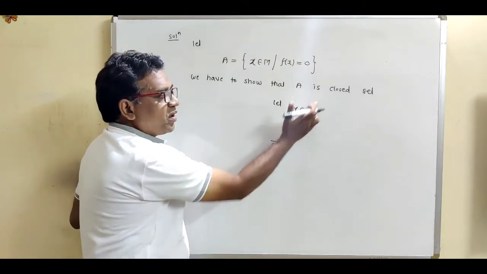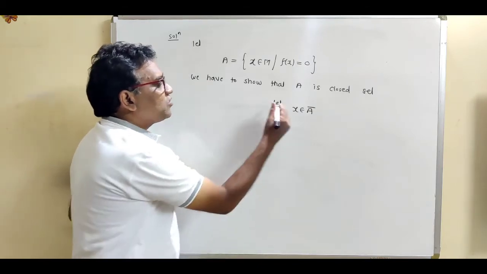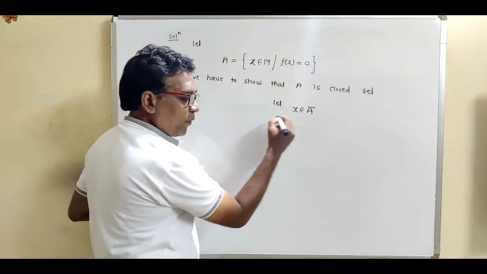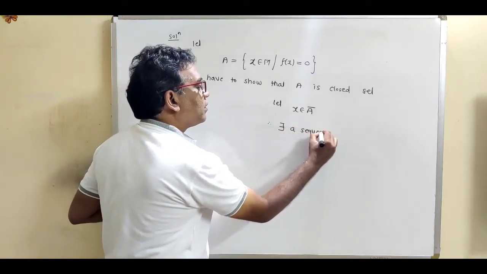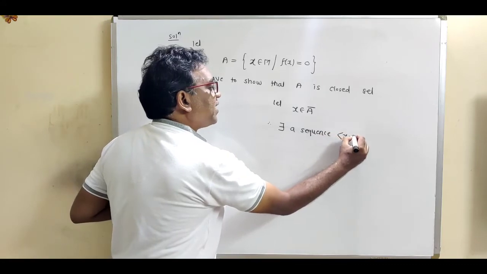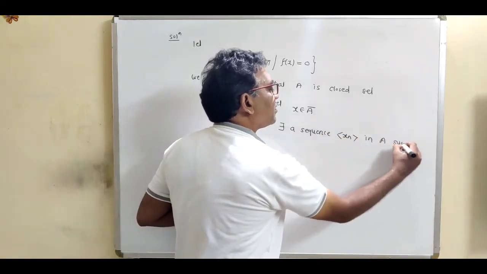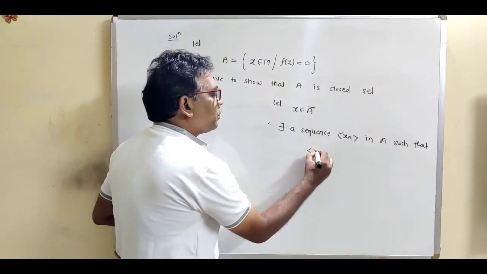So x belongs to A closure means obviously x is called a limit point. So what is the definition of limit point? Therefore, there exists a sequence xn in A such that this sequence xn converges to x. That is the definition of limit point.